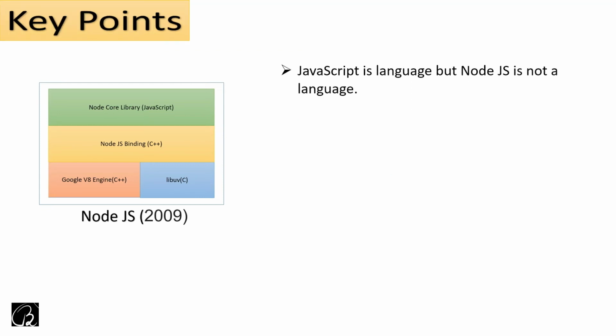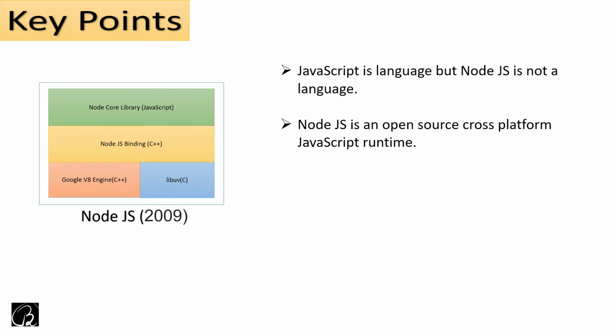Number one, JavaScript is a language, but Node.js is not a language. Then what is Node.js? Node.js is an open source, cross-platform JavaScript runtime. Okay, open source means it is available freely. You can download it, you can install it wherever you want. Cross-platform means it can be used on different platforms. It can be used on Windows, Linux, and so on. Runtime means it has the V8 engine at the core. V8 engine is nothing but a JavaScript runtime where my JavaScript code can be executed, right?